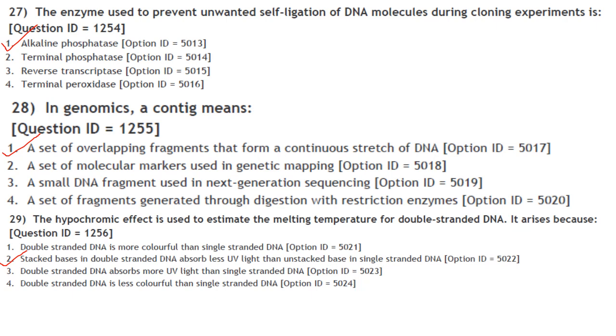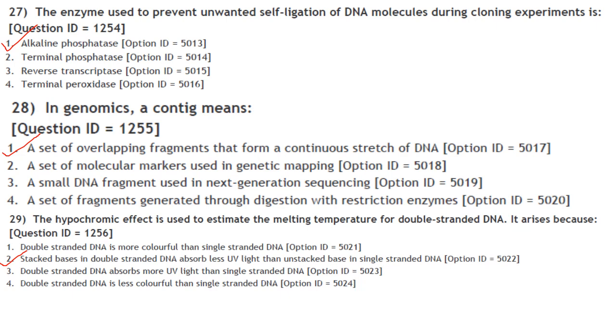Then the enzyme used to prevent unwanted self-ligation of DNA molecules during cloning experiments is. The vector DNA should be dephosphorylated to prevent self-ligation. And dephosphorylation is commonly carried out by using the enzyme alkaline phosphatase that removes the phosphate groups from the 5' ends of the DNA. So the answer here is alkaline phosphatase.